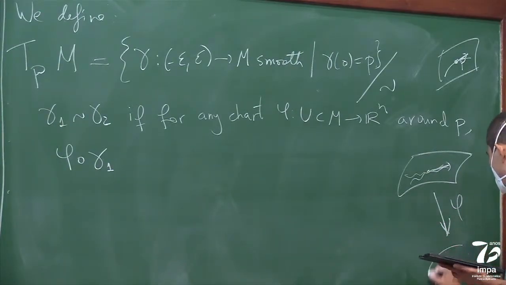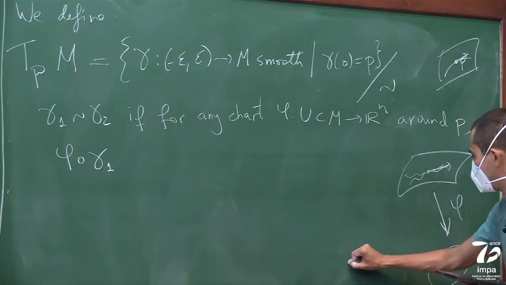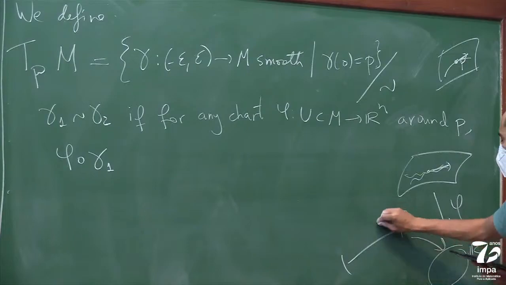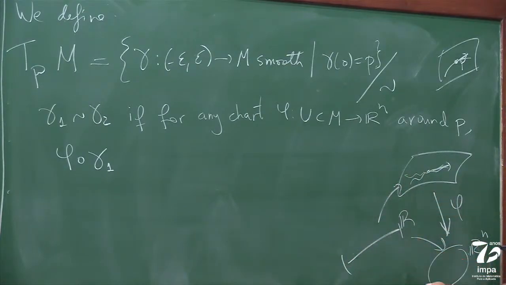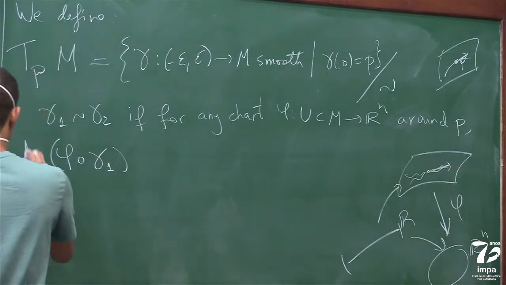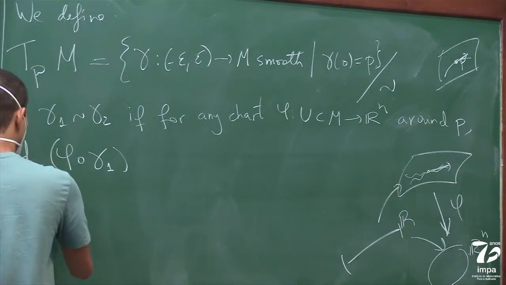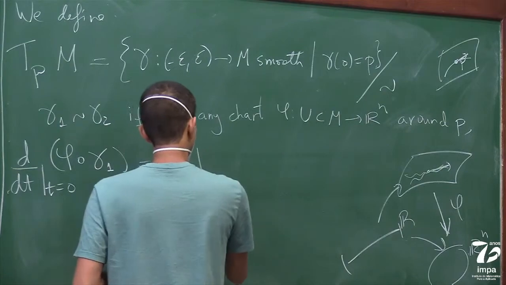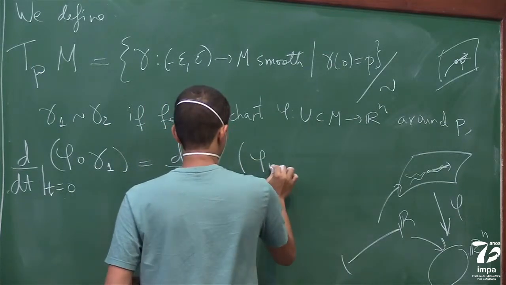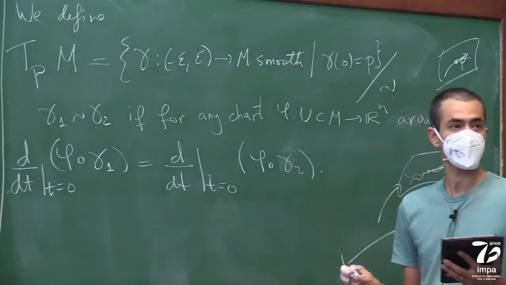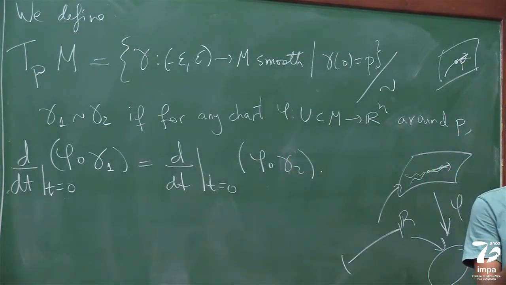The chart will translate this to R^n, and then I have a map from R. Now I can compose these two and say that the maps have the same derivative at time 0. So d/dt at t equals 0 of phi composed with gamma 1 is the same as d/dt at t equals 0 of phi composed with gamma 2. Okay?